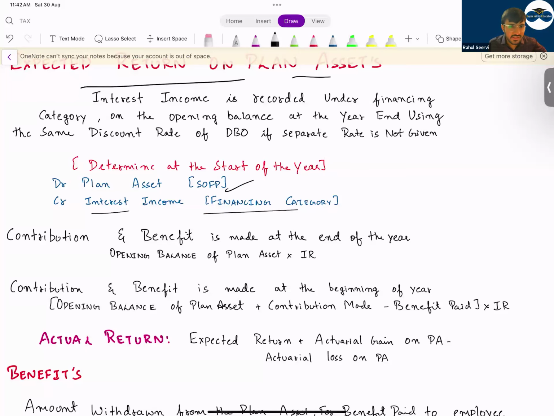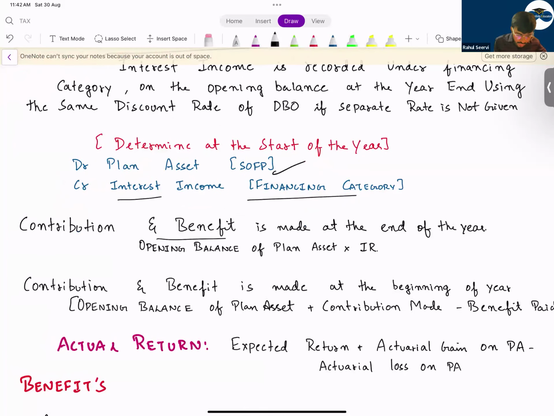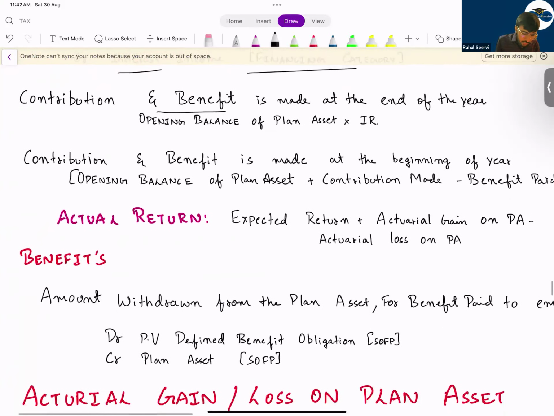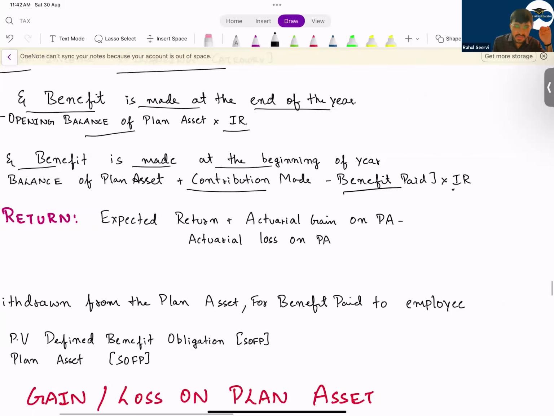It will be shown as financing capital. When you do this calculation, you have to see properly the contribution and benefit. If the contribution and benefit are paid today only, on the first day, then reduce it and add it and then do the calculation. If contribution and benefit is made at the year end, then what will you do? No issues. Take the opening balance, multiply by the interest rate. If the contribution and benefit is made at the beginning of the year, then what do you do? You take the opening balance, you add contribution less benefit, into interest rate.